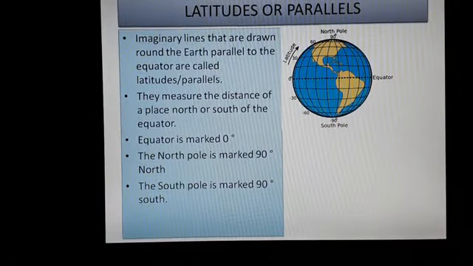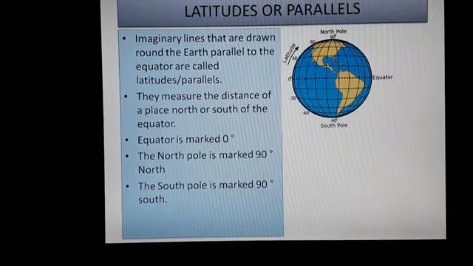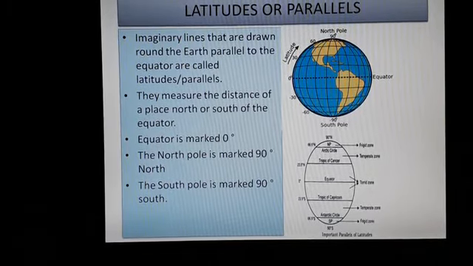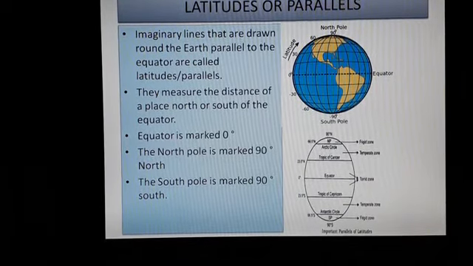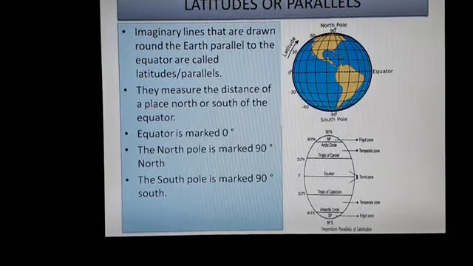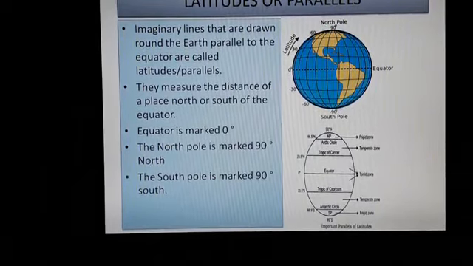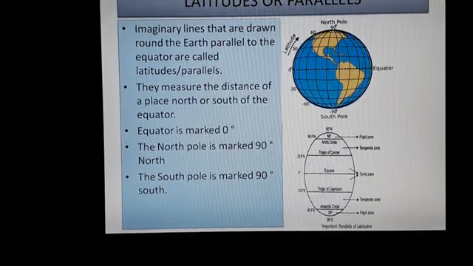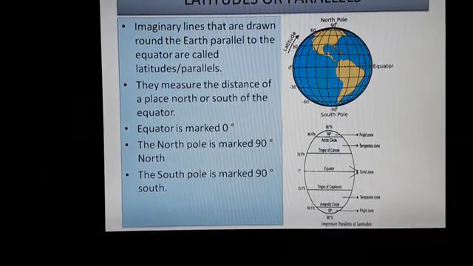Now, let us see what latitudes are. They are also called parallels. The full horizontal circles are called latitude or parallel as they are drawn parallel to the equator. Parallel means lines running side by side, always keeping the same distance between them. They measure the distance of a place north or south of the equator.